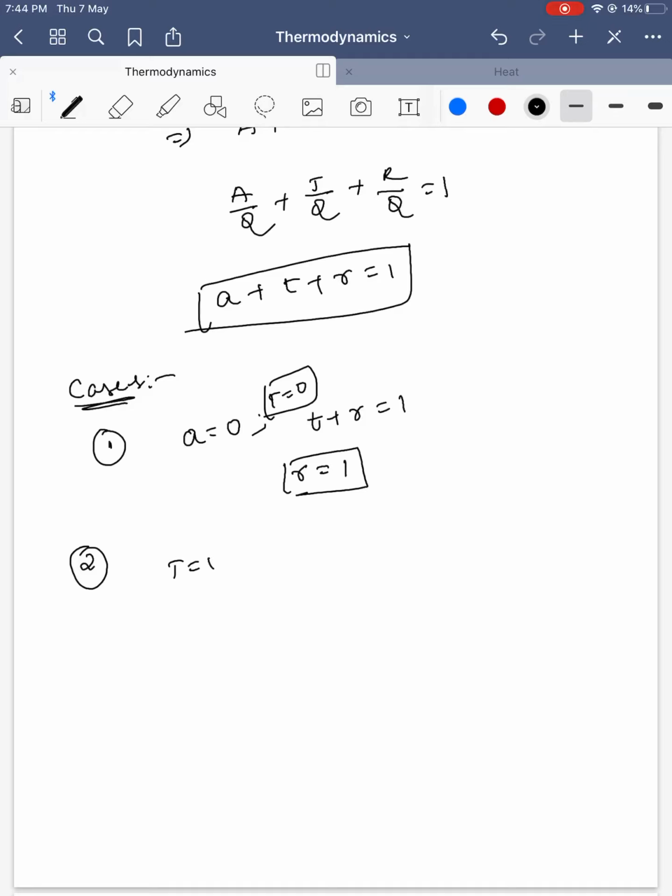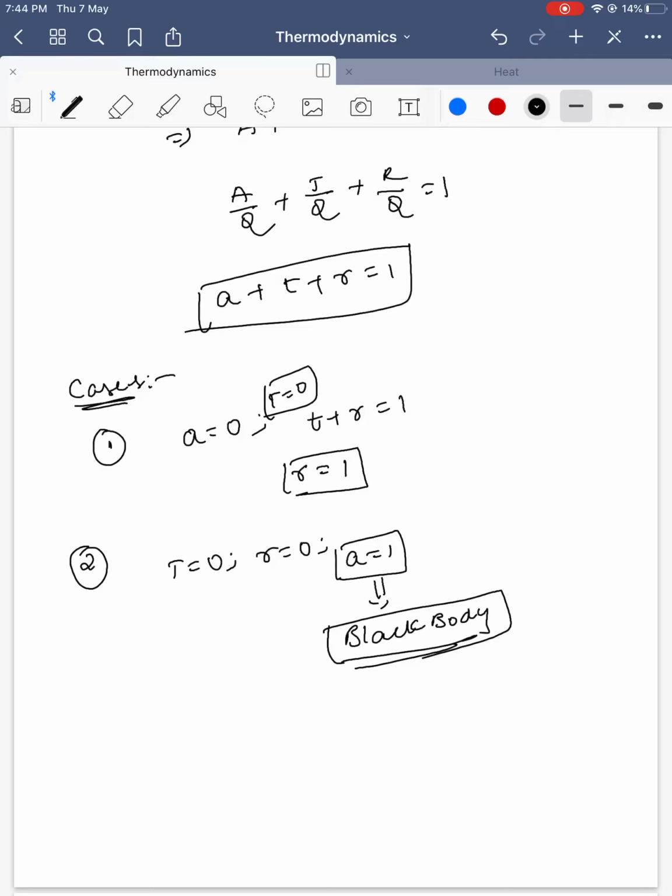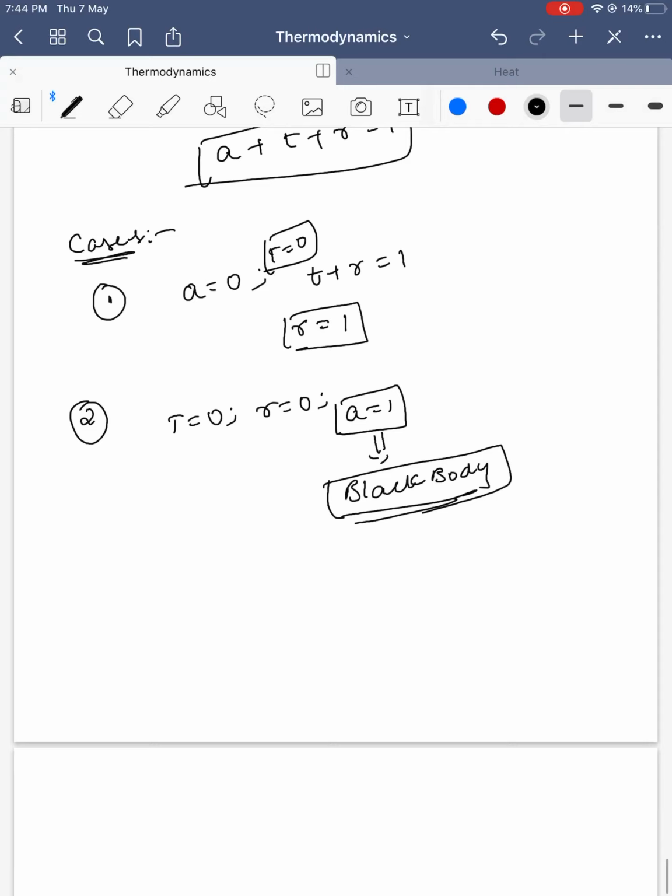Suppose transmittance is equal to 0 and reflectance is equal to 0 and absorbance is equal to 1. Then it is a completely absorbing body. Who are the completely absorbing bodies? Black bodies. This black body is famous for many researches related to space. Black body radiation, whatever we study in radiation, most of the cases we represent with a black body. And if t is equal to 1, that is called a perfectly transmitting body.